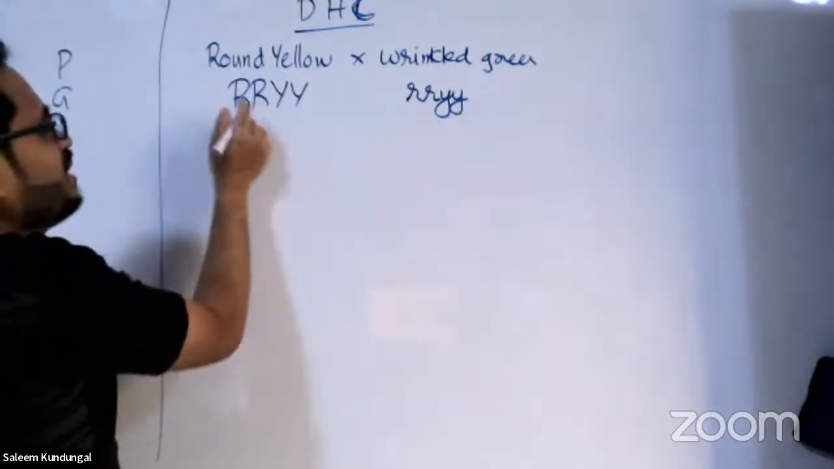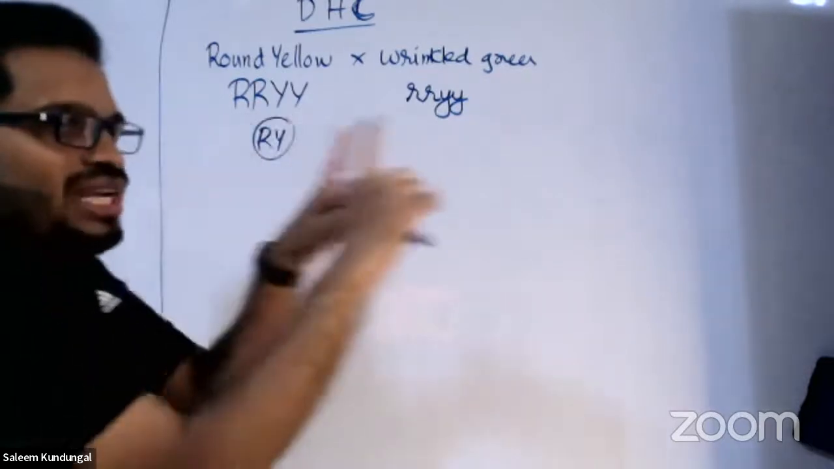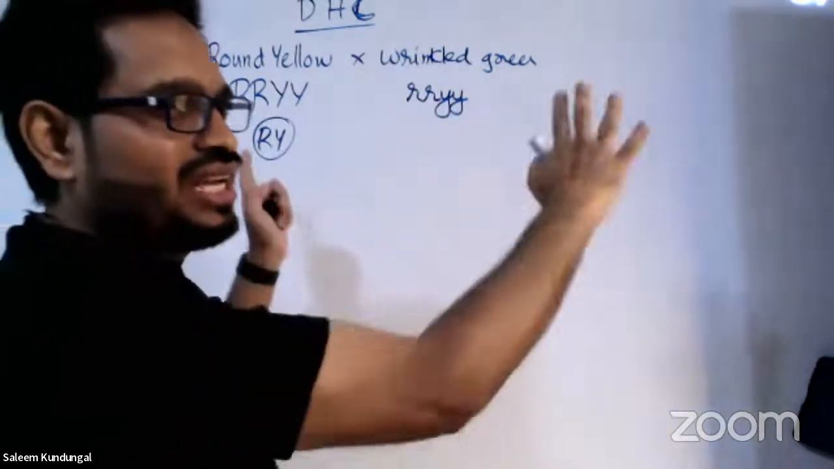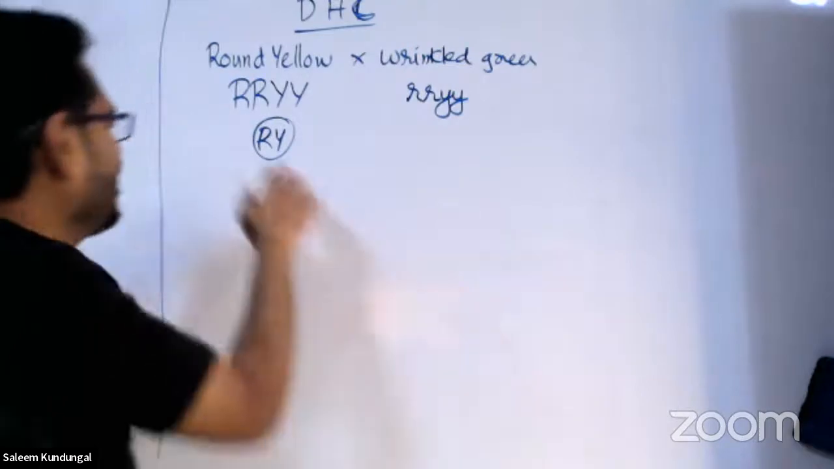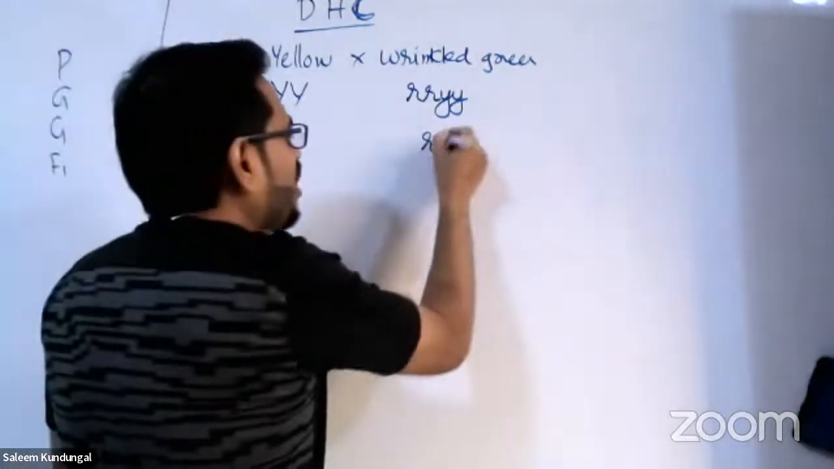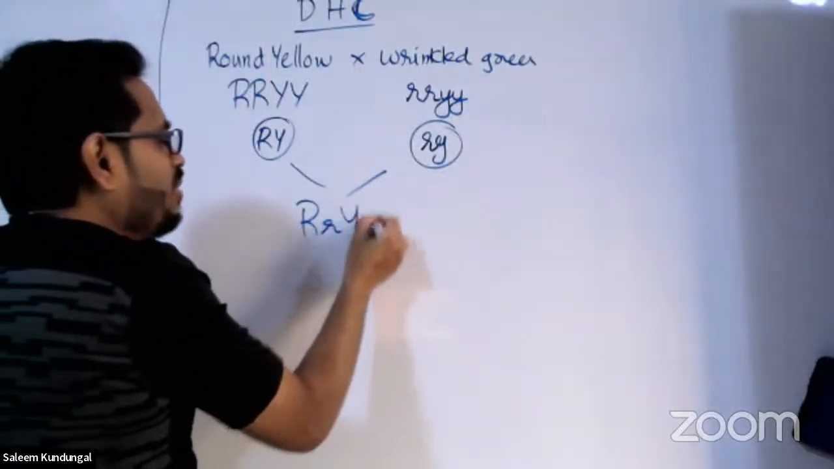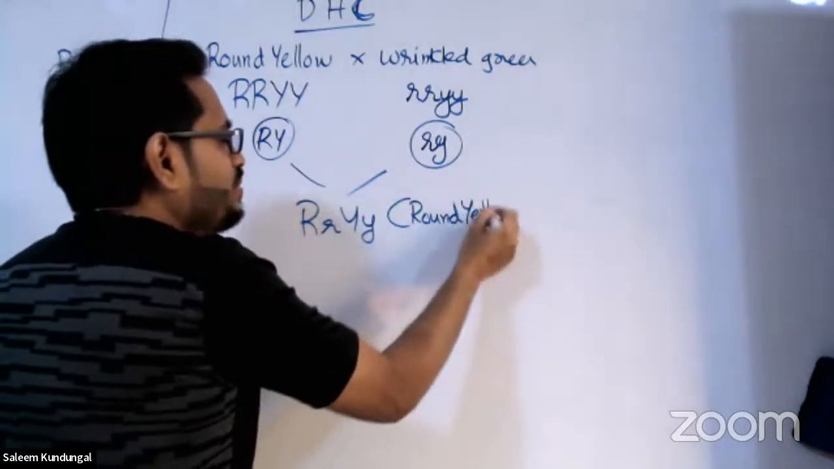So gamete. When 4 letters are there, gamete will have 2 letters. When 2 letters were there, gamete had 1. When 4 are there, gamete has 2. When 8 are there, gamete will have 4. So the gamete will always have half of the letters for the factors of the parents. So here small r, small y. Then we come across capital R, small r, capital Y, small y, and that's called round yellow.